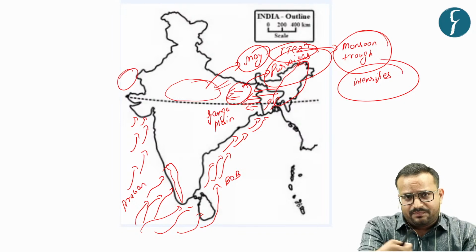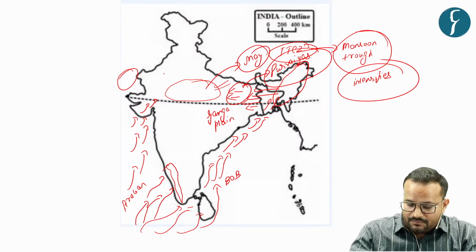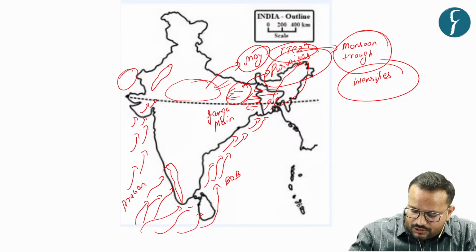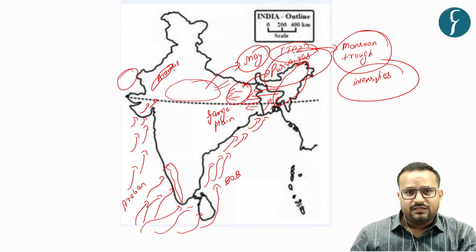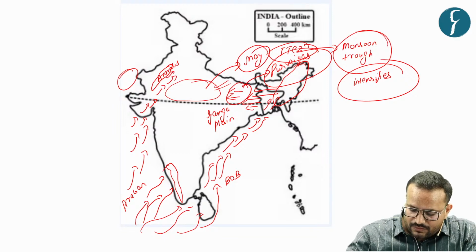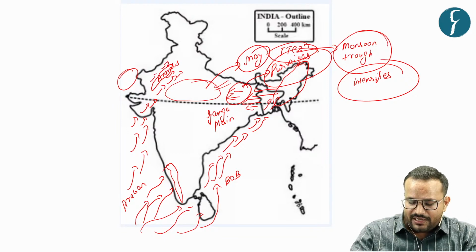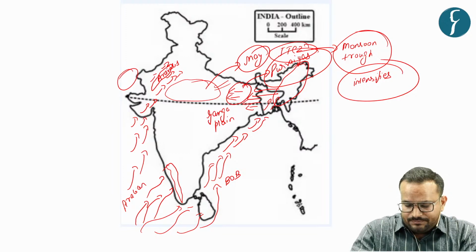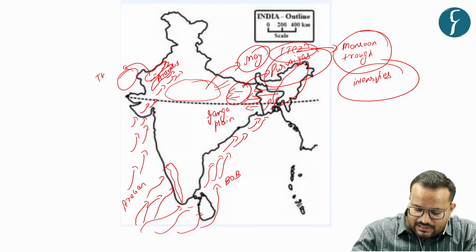And on parallel lines, this Arabian Sea branch is traveling, but here you have the Aravalis. The traveling path of this Arabian Sea branch is parallel to the Aravalis, and that is why you do not have rainfall in this portion of Rajasthan, which is characterized as the Thar desert.